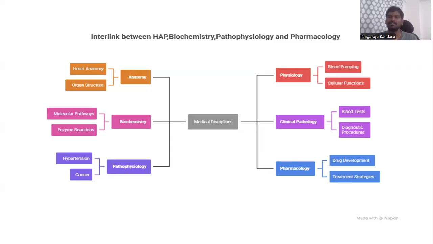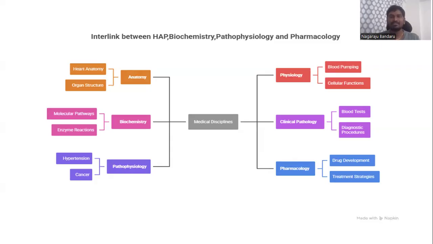So coming to pharmacology. Pharmacology mainly deals with the study of drug actions on living organisms. It deals with how the drug is acting, what the side effects are, what the pharmacological effects are, what the ADRs are, what the dose is, what the clinical contraindications are, etc. We have to discuss these in pharmacology. So these five areas are very important for healthcare professionals. Why? Because if we want to treat any patient, first of all we have to understand the anatomy, physiology, biochemical pathways, and pathological pathways, and next we have to diagnose the disease. Based on the diagnosis we have to give the treatment.